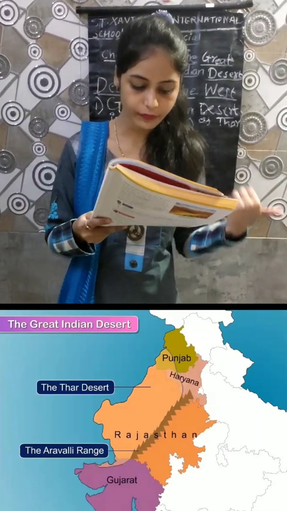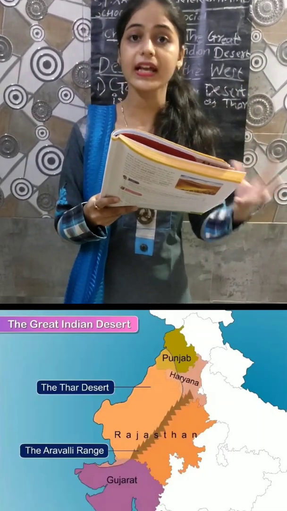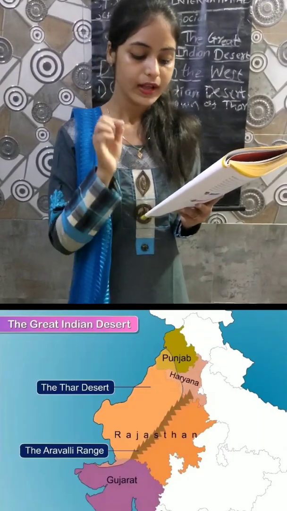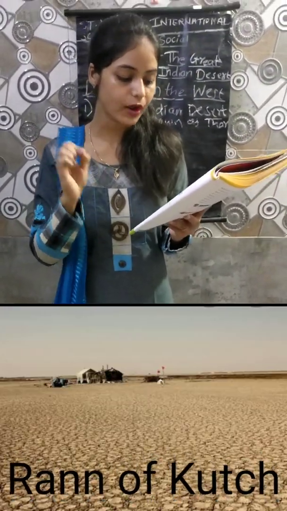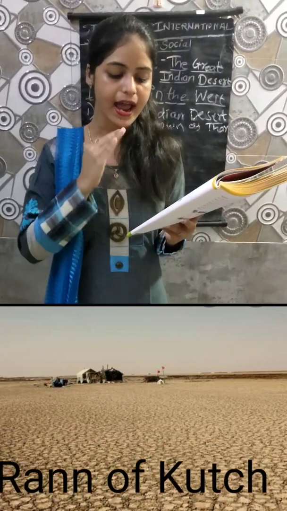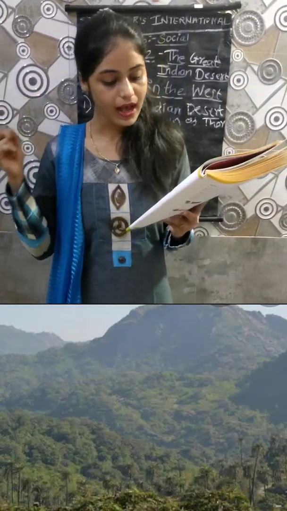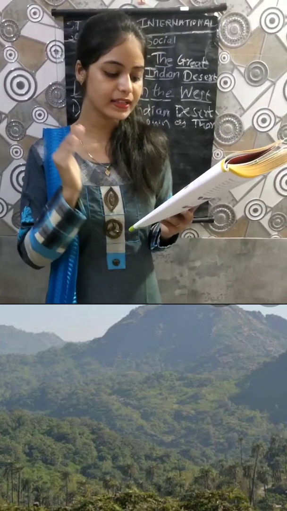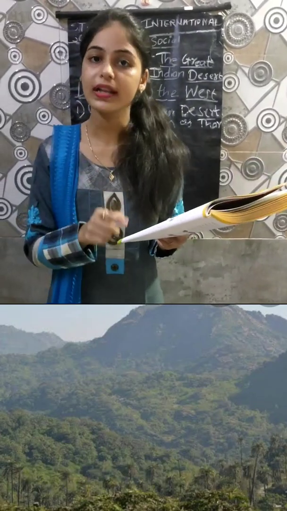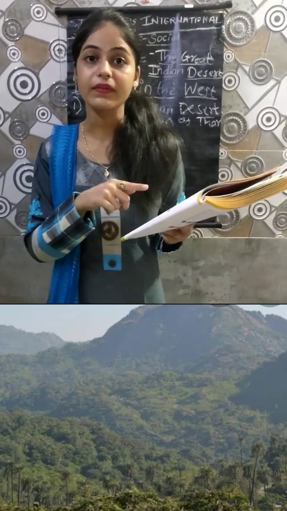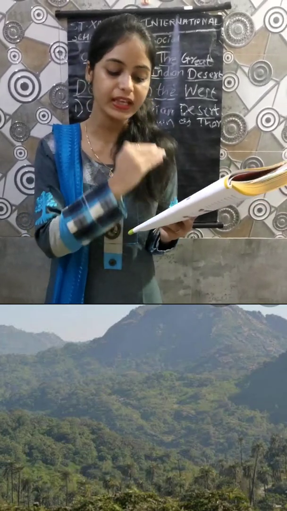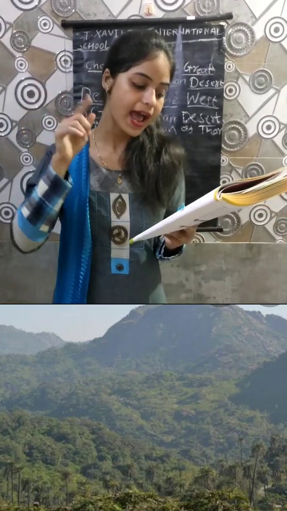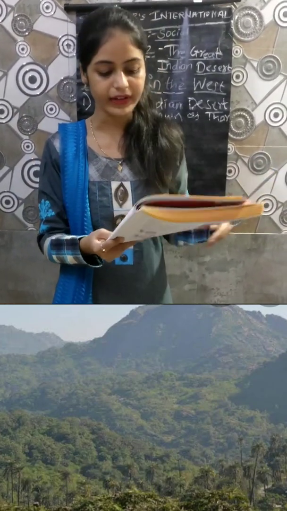To the south of Thar lies the salt marsh of Rann of Kutch. Marsh means a low-lying, wet area, usually between the land. So it starts from the Rann of Kutch in the south, and towards the east it lies to the Aravalli Hills.